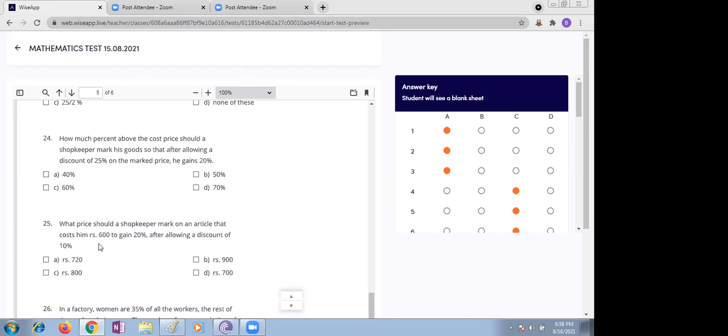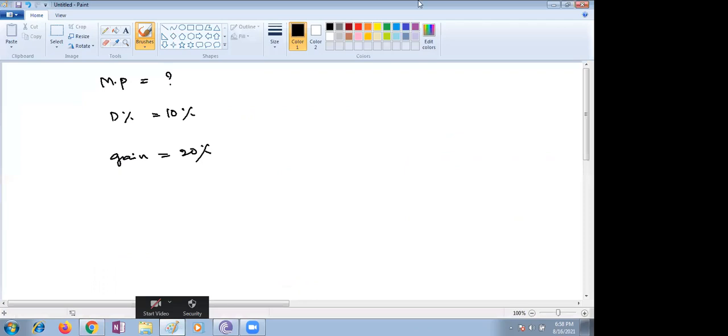After allowing a discount of 10%. First, you have to take the discount of 10%, children. If you go with trial and error, 800. If you go directly, 10% of this means we are going to take 80. 10% means 80 rupees you are taking. Yes, ma'am, 80.